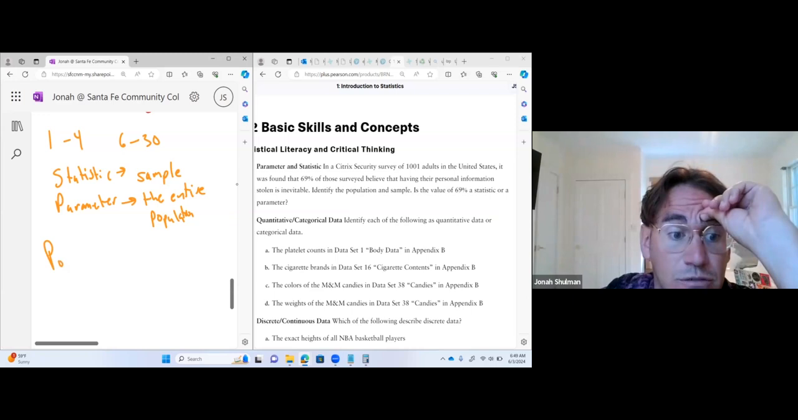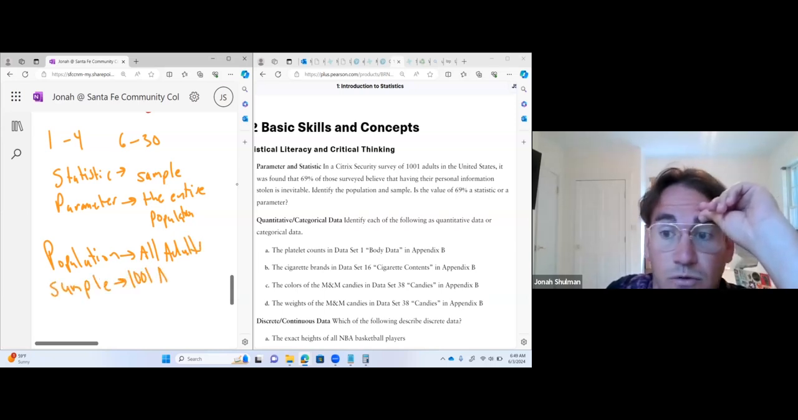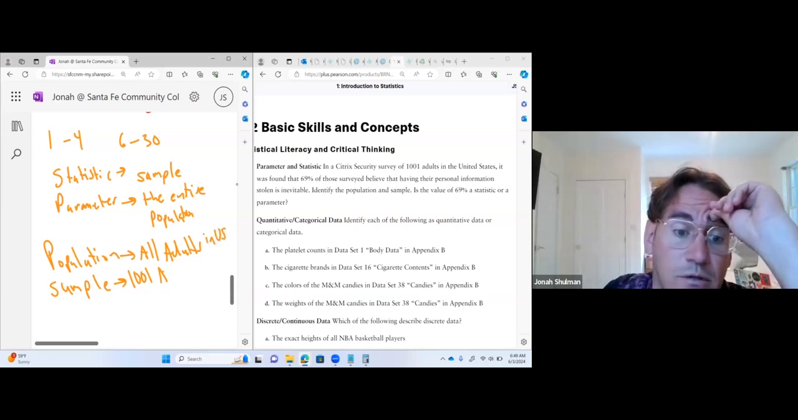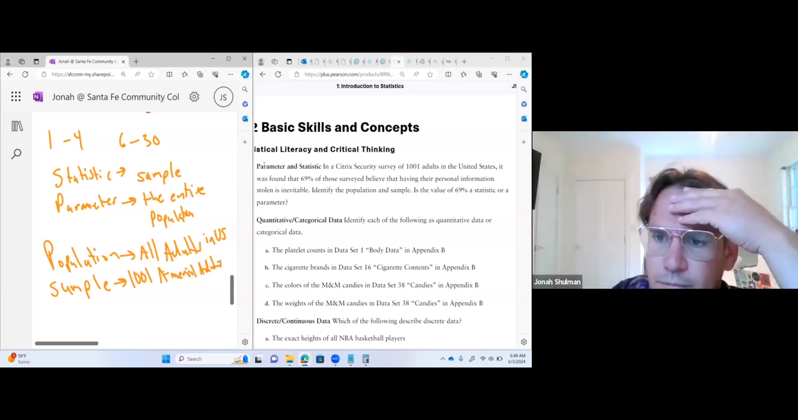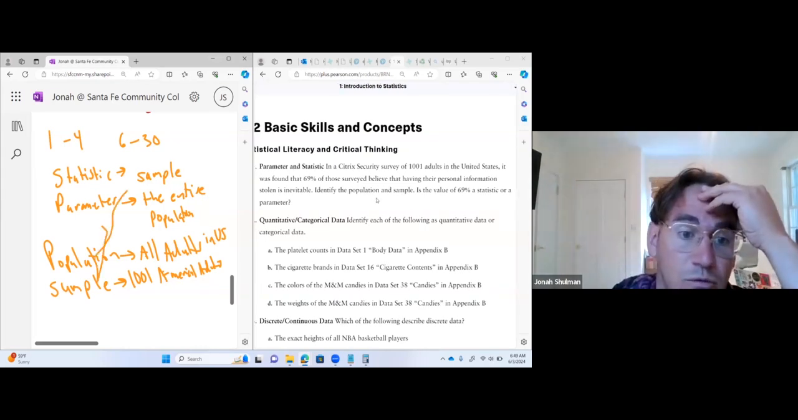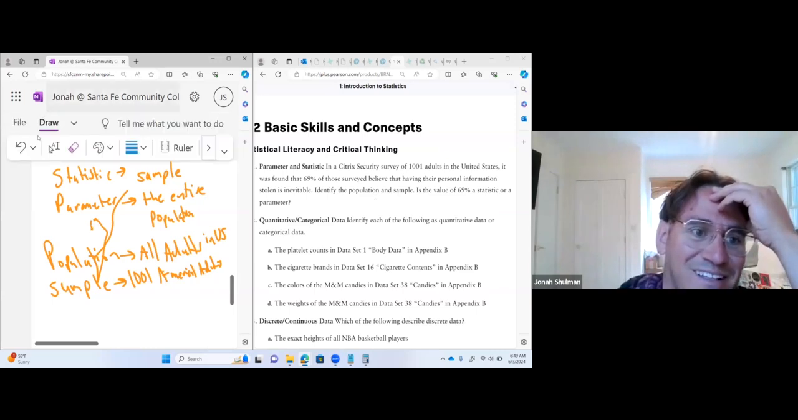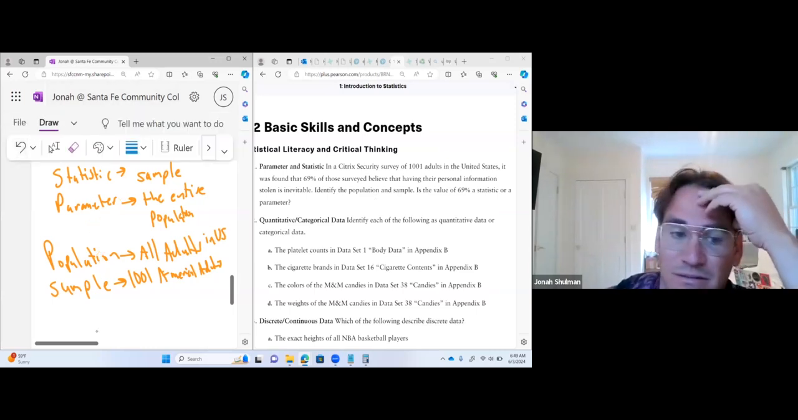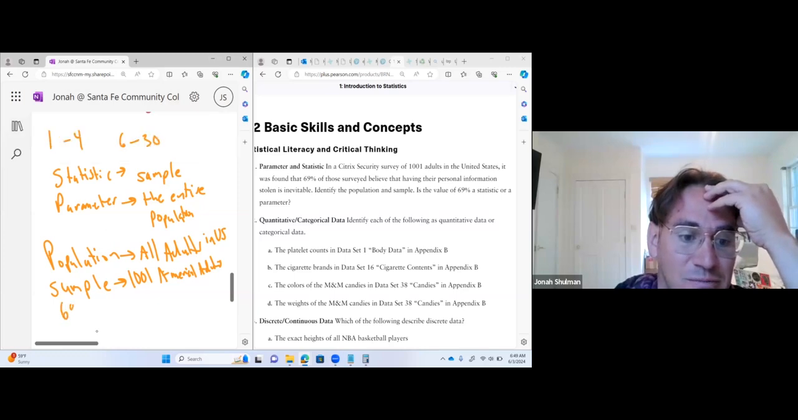So the population in this case is all adults. Our sample is the 1,001 adults. Oh, sorry, it's US. All adults, or American adults, are all adults in the US. So it's 1,001 American adults. And they're saying it was found that 69% of those surveyed. This is a survey, so this is a statistic. 69% is the stat.